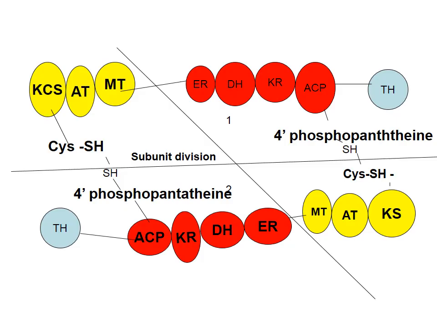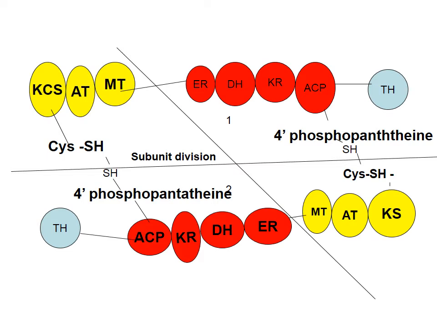So here this structure should be written properly, students. These are the two monomers made up of 3 domains having 7 enzymes and one carrier protein. The two monomers are arranged in a head to tail manner. Can you see the head to tail manner? And remember, the phosphopantetheine sulfhydryl group of one monomer is in close proximity with the cysteine sulfhydryl group of the other monomer. Functionally, students, the fatty acid synthase complex has 2 functional units.